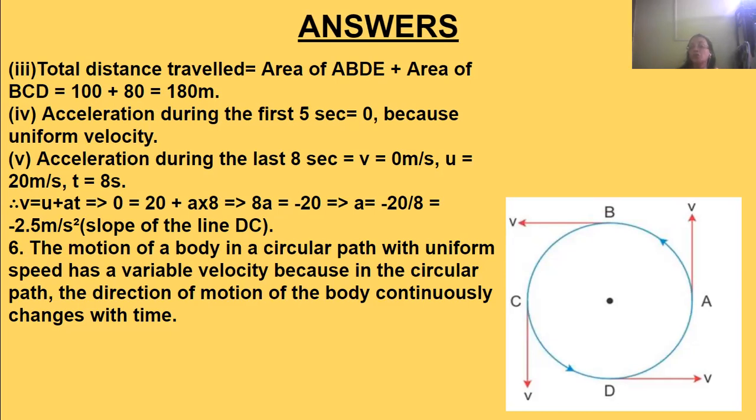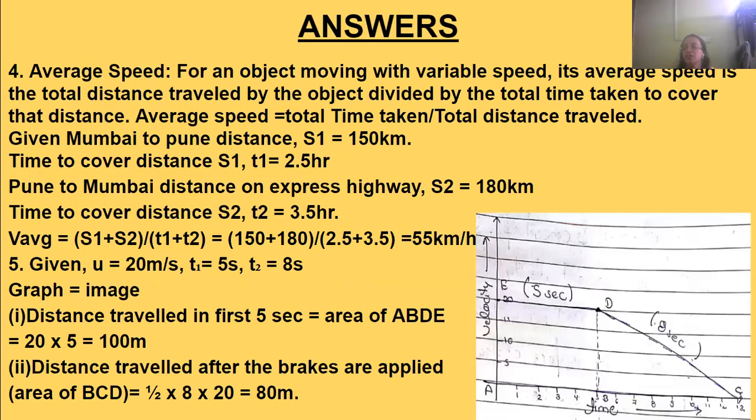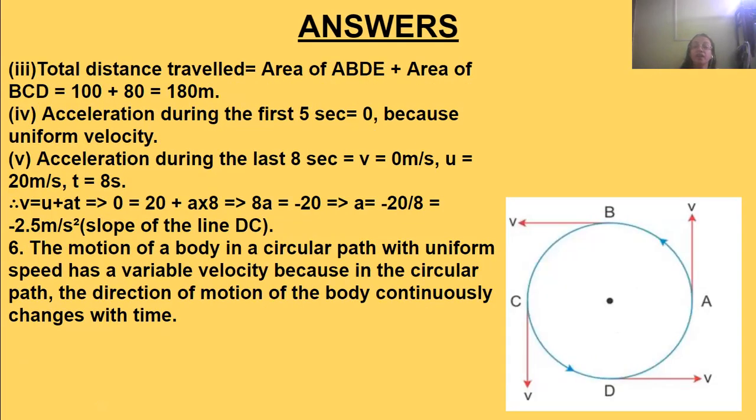So that will give us a is equal to minus 20 by 8, that is equal to minus 2.5 meters per second square, that is the slope of the line BC. The slope of the line BC gives us the negative acceleration, or retardation, of the car during the last 8 seconds.